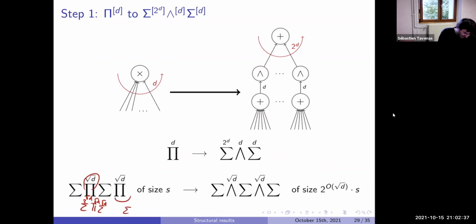Similarly here. And now, if we merge the sum, we have the sum of product of sum of product of sum. Now you get the sum of product exponents. That is the main point, just to remove the product to make exponents. You get the sum of exponent of sum, to the square root of d, square root of d. And so the size will be 2 square root of d here, but we already have that in the sum, so this is not important.